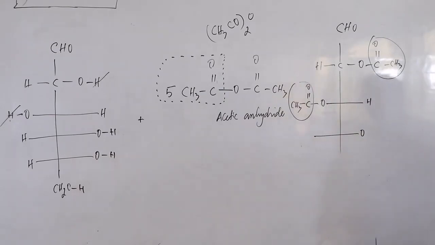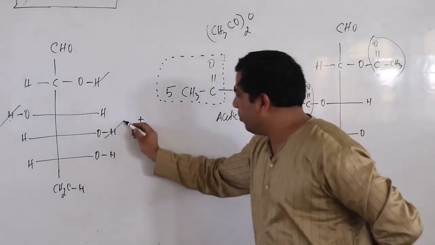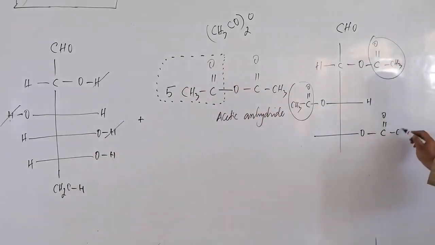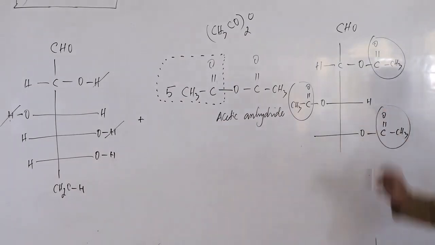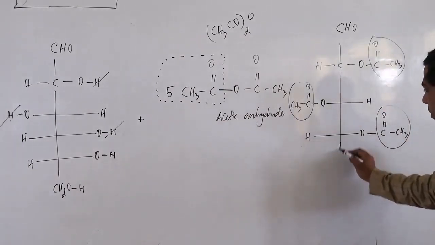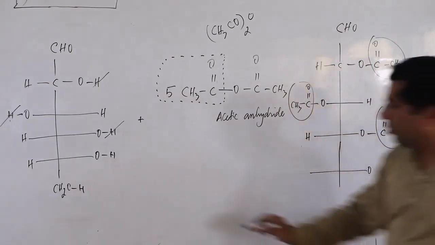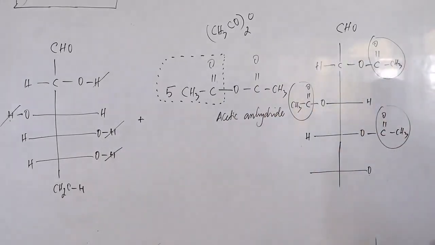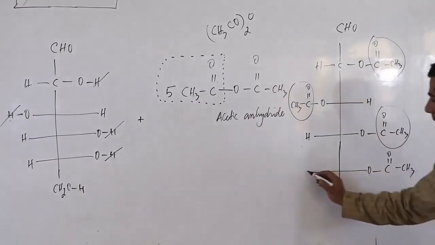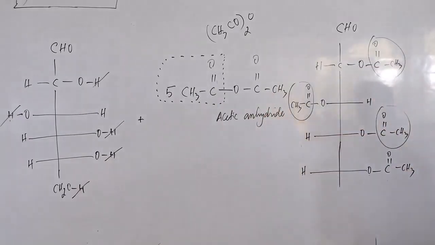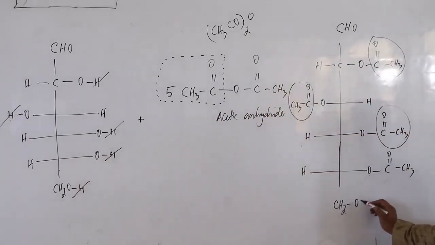Here I will be getting O. And this hydrogen I am also removing and giving CH3CO. So it will come like this, OCOCH3. Now this is 1, 2, 3, 4 and this one is the 5th now. I will remove this H also. So in place of that I will be giving one more COCH3 and then I have H here. Here also I will remove this H and give it to this side. So you will be having CH2O, C double bond O, CH3.